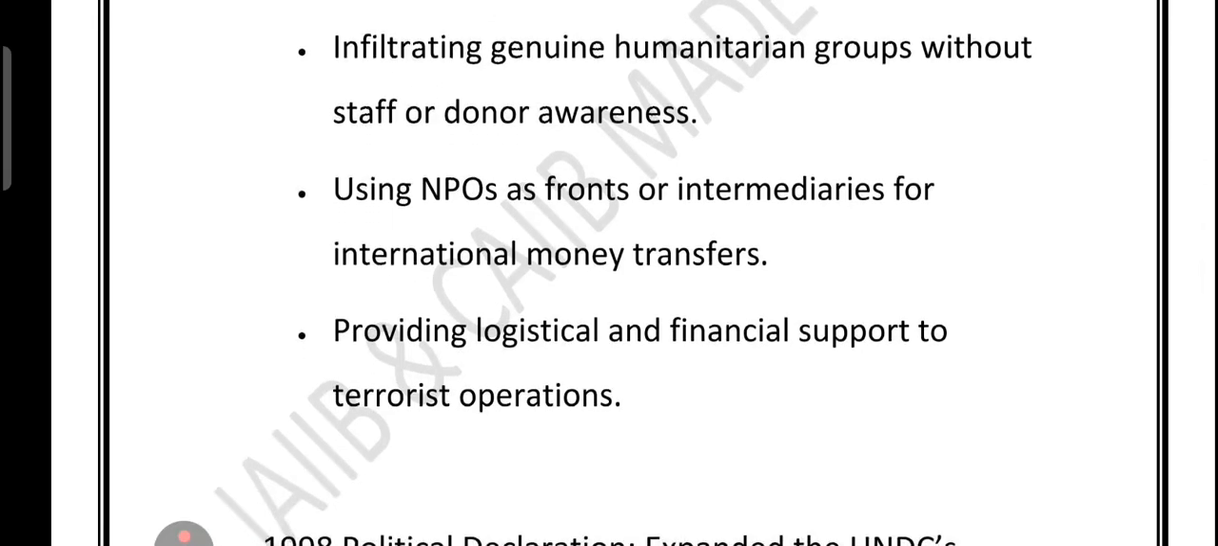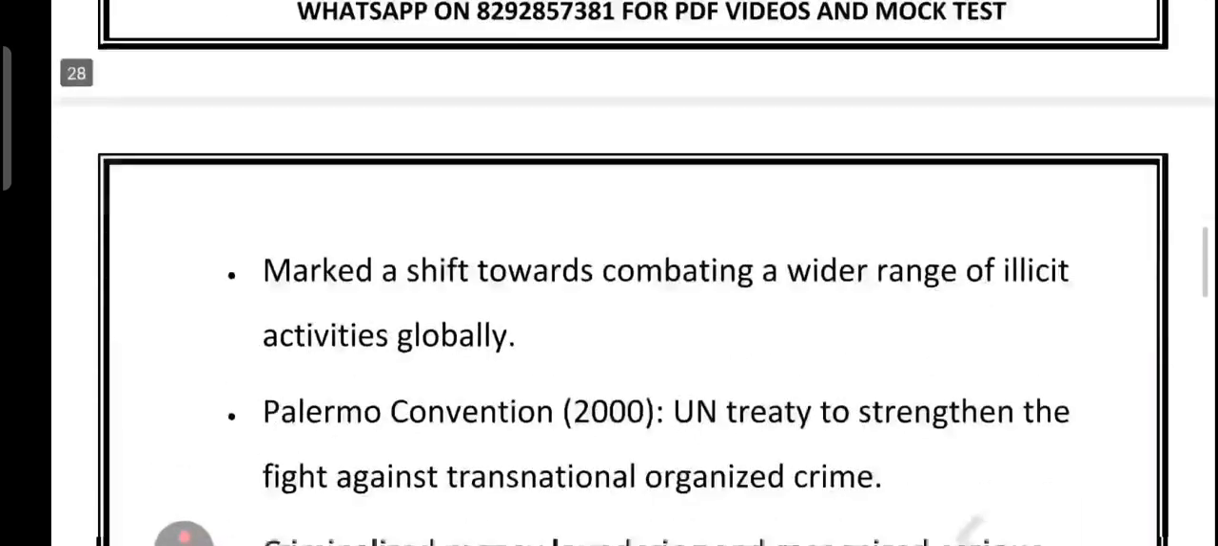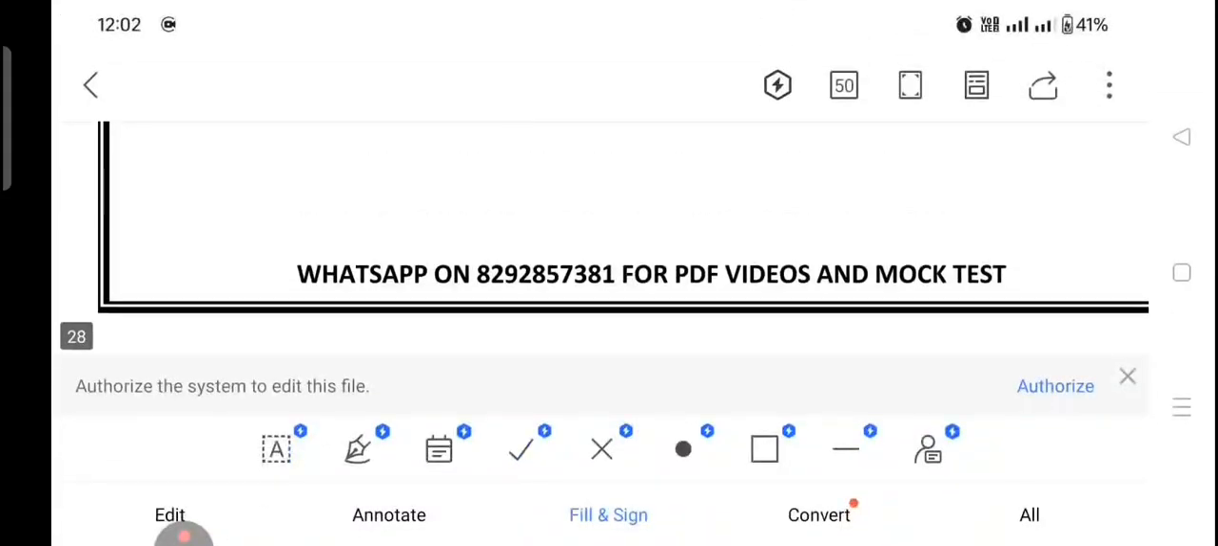We talked about gold, which is valuable, portable, and easily mixed with legal trade. We talked about diamond, which has high value per gram. Multiple laundering tricks are there. We talked about PEP, powerful people who can misuse their position for laundering. NPO, which is fake or infiltrated charities, used to move illicit funds. So these are the points which we have just made clear.